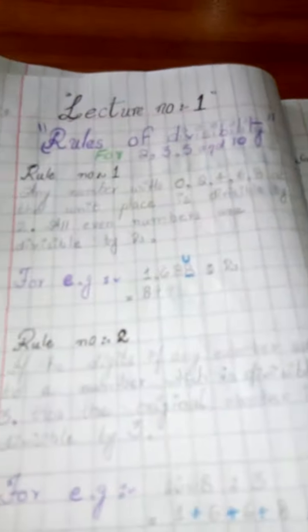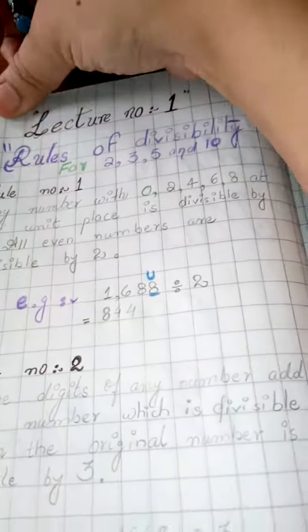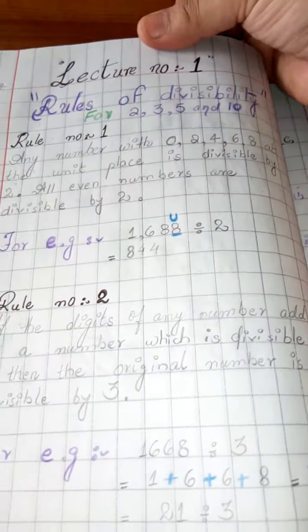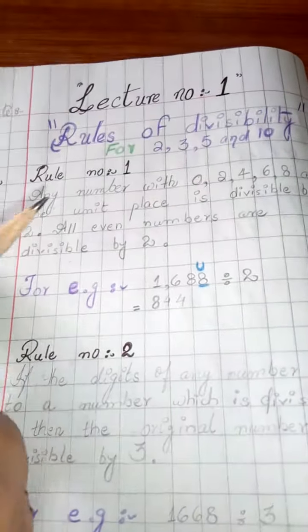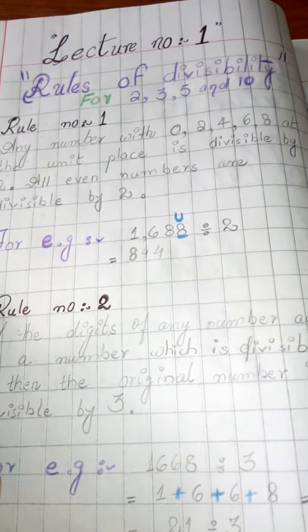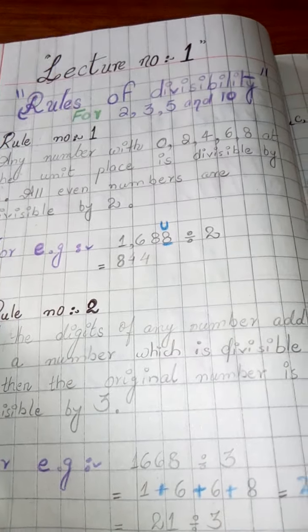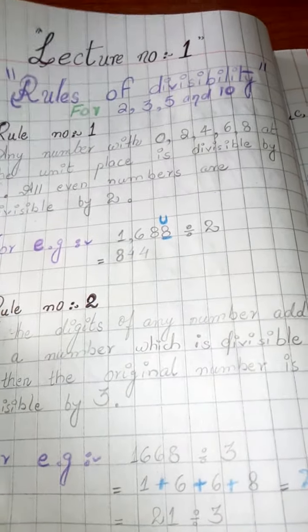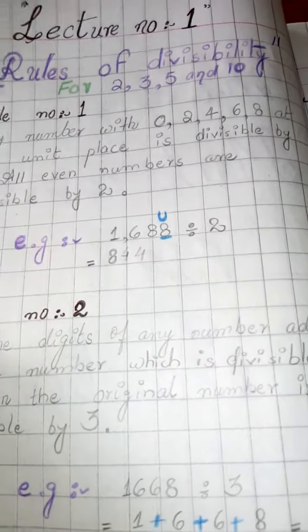Then the next thing is, your first topic in this chapter is rules of divisibility. So what you have to do is write down the rules first of all. As I have written it over here, you have to put the lecture number 1 heading on the red line. Date must be present on the left side. Then the topic name is going to come after leaving one line: rules of divisibility. And for what numbers are these rules? These rules are for 2, 3, 5 and 10. So you have to mention that in the second line like this.